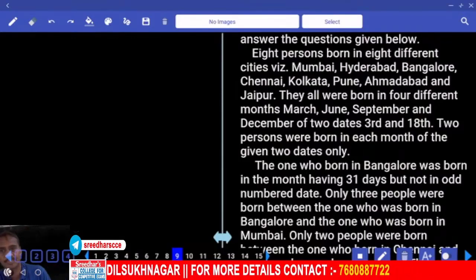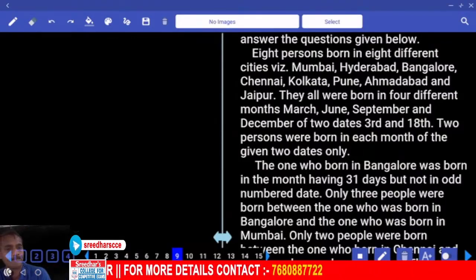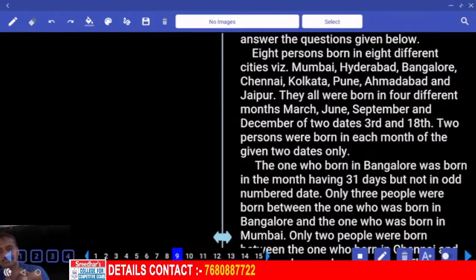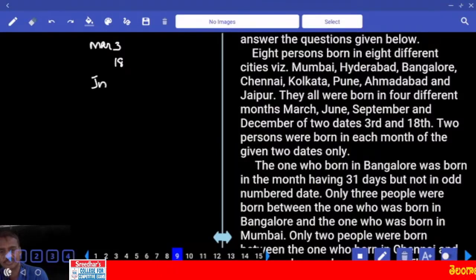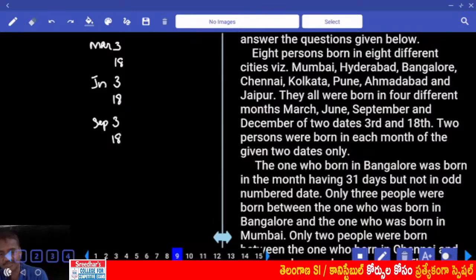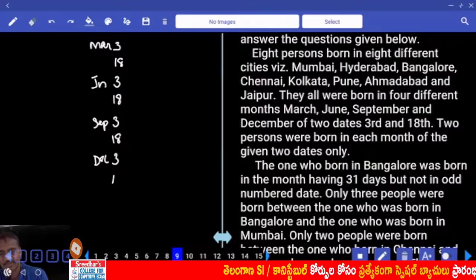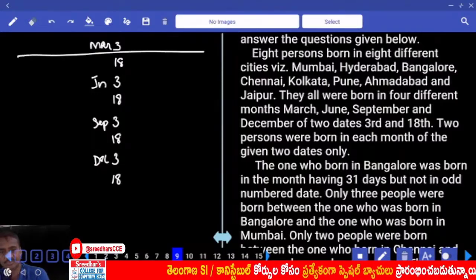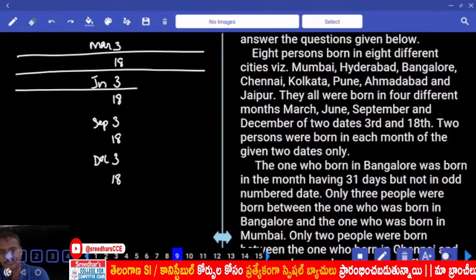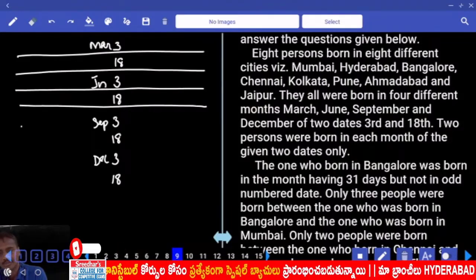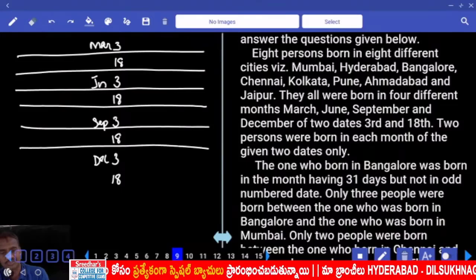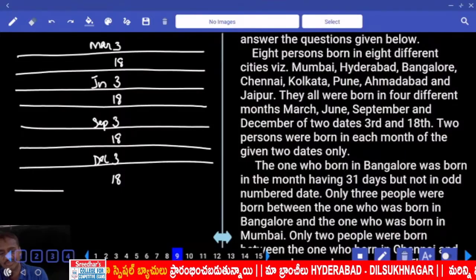First or the second priority. And first priority, what are the months we have? The months are March, June, September, and December. March. And what are the dates in March? March 3rd and 18th. Next one, June. Now, June 3rd and 18th. Next one, September 3rd and 18th. And what is the next one? December. Now, December 3rd and 18th. Clear? Now, these are the 8 dates we have, and 8 persons, and 8 different cities. And out of these 4 months, 2 months each have 31 days, and the other 2 months have only 30 days.